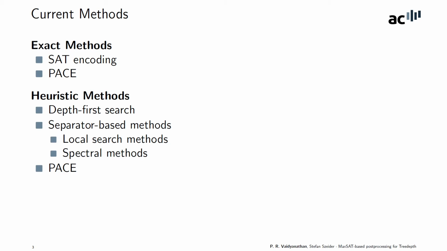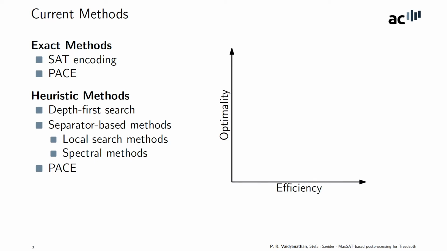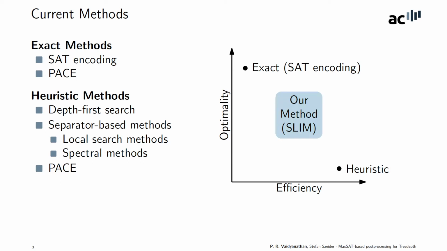So if you analyze the efficiency versus the optimality of the existing methods, the exact methods are quite high on optimality, but can only scale up to a small number of vertices, whereas the heuristic methods are quite scalable but lack in optimality. And our algorithm, which is SLIM, SAT-based local improvement method, slots in somewhere in between.